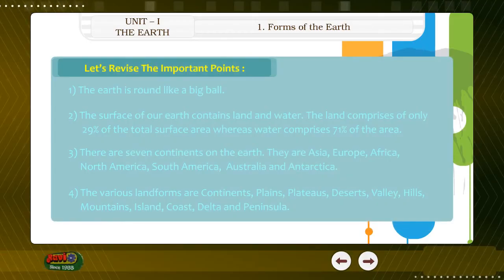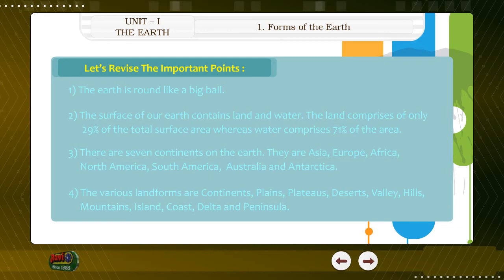Let's revise the important points. 1. The earth is round like a big ball. 2. The surface of our earth contains land and water. The land comprises only 29% of the total surface area, whereas water comprises 71% of the area.